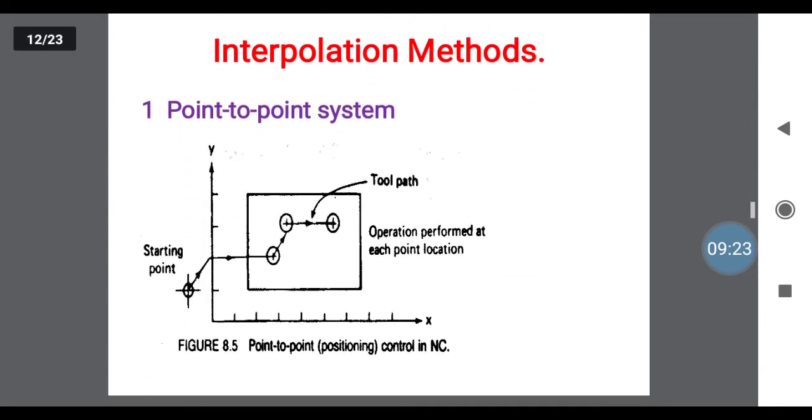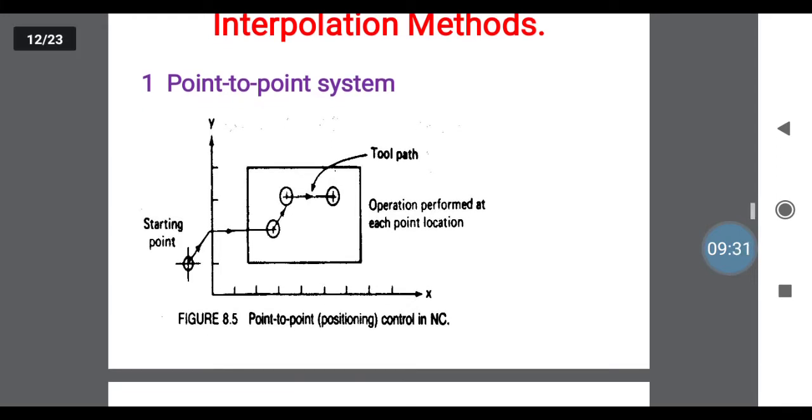Then interpolation technology or methods. Here we have two types of interpolation methods, point to point and continuous. See, this sketch shows how to move the interpolation from point to point. First one, a starting point. From that point your tool will start moving. From that point to the next point, that is the next circle shown in the structure. From that point to the third circle, third point to fourth, moving continuously only point to point. First point, complete the first point operation, move to second point, perform the operation, move to third, up to n number of points. That is the point to point movement of an interpolation.